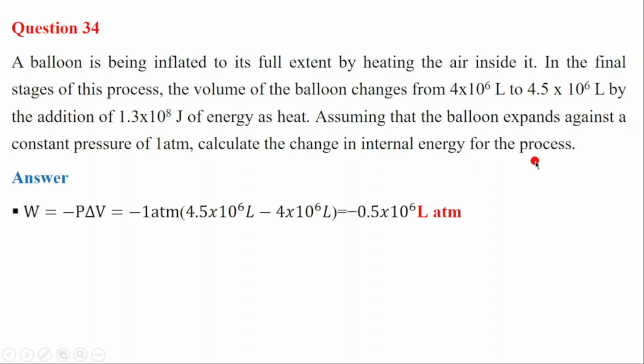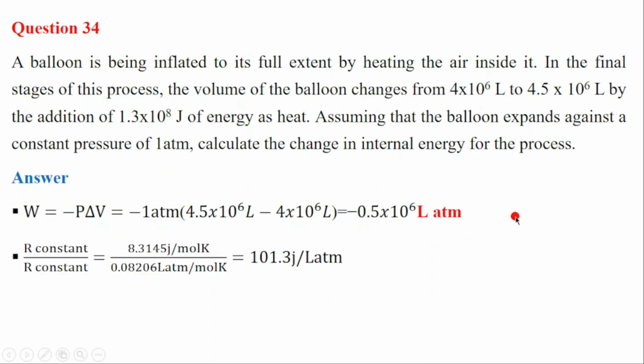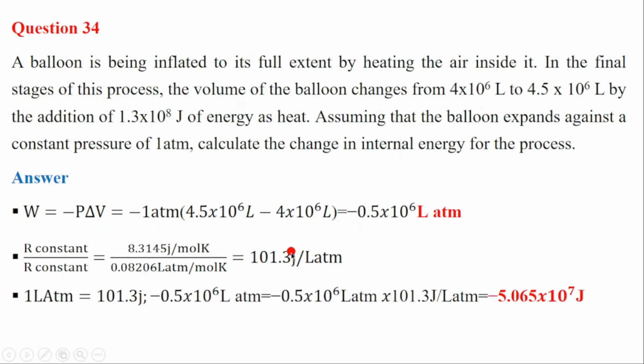So we need to calculate first the work done, which is equal to minus PdV, minus 1 atmosphere, which is the pressure, times the change in volume. So we get this 1 liter atmosphere. Then we need to convert this liter atmosphere to joule. To do so, we divide the R constant in joule per mole Kelvin by the R constant in liter atmosphere per mole Kelvin. Then we get that 1 liter atmosphere is equal to 101.3 joule. Then if 1 liter atmosphere is equal to 101.3 joule, then minus 0.5 times 10 power 6 liter atmosphere will be